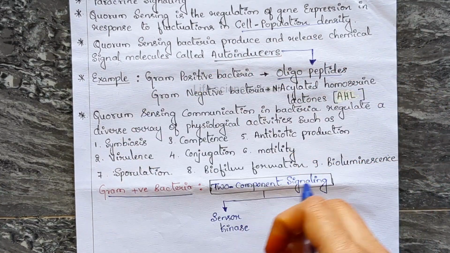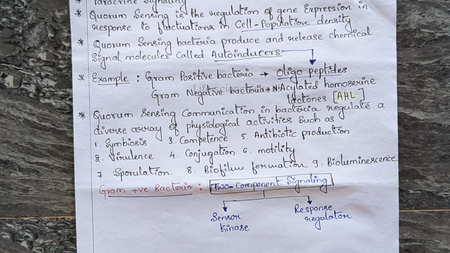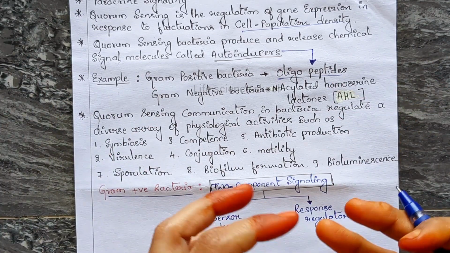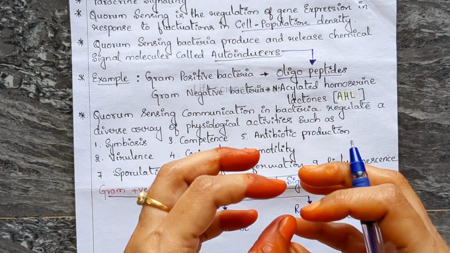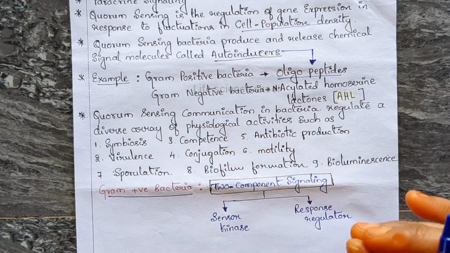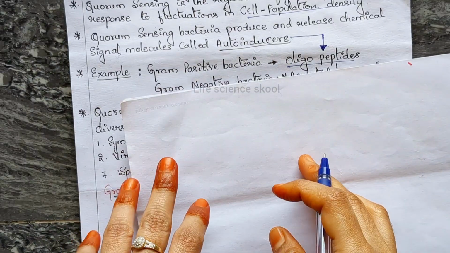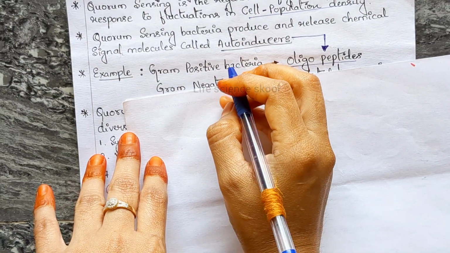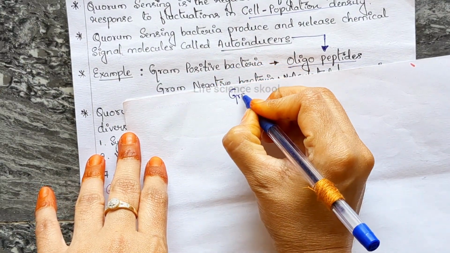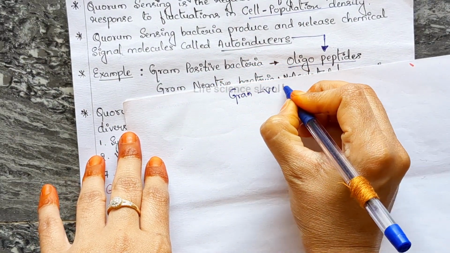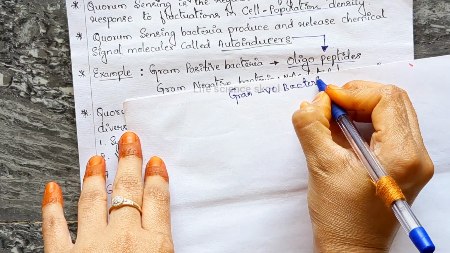So to regulate all these physiological activities, the main helping communication is quorum sensing. So bacteria can sense the surrounding environment and adjust to it through a communication called quorum sensing.